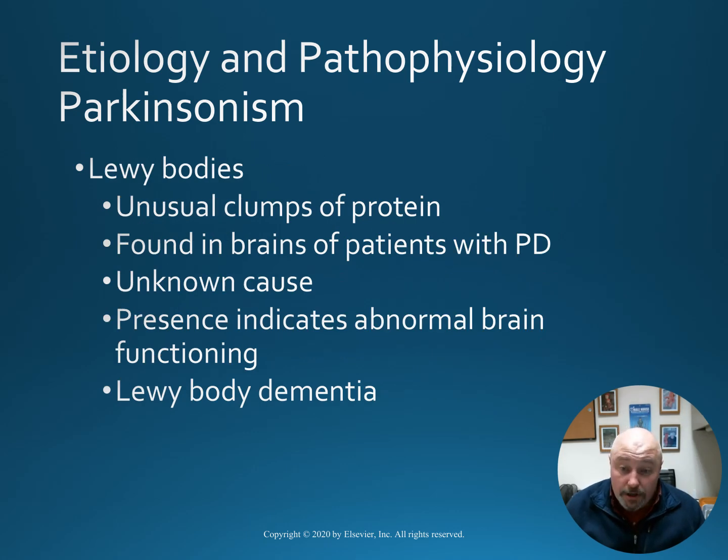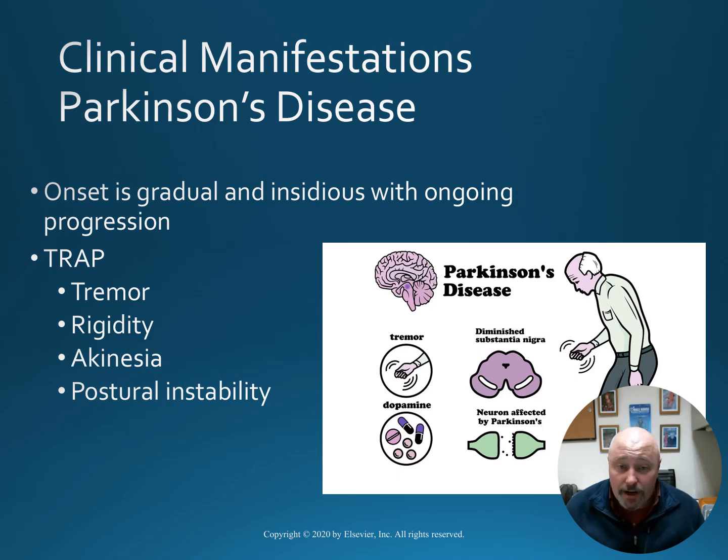Lewy bodies also play a key role. And these are unusual clumps of protein that are found in the brains of patients with Parkinson's disease. It has an unknown cause, though the presence indicates abnormal brain functioning and eventually leads to Lewy body dementia. Keep in mind, the onset is gradual and insidious with ongoing progression.